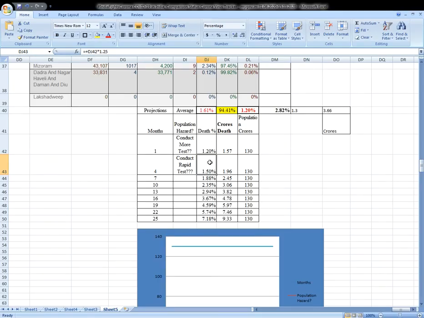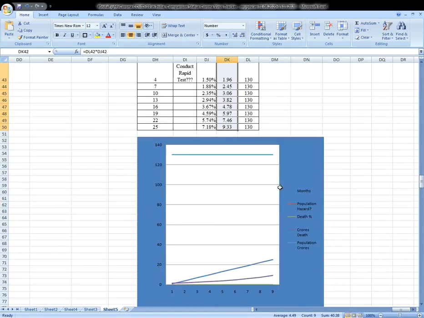So it goes on 1.5, 1.88, 2.35, 2.94, 3.67, 4.59, 5.74, 7.18, and 1.7 changes to rising values of 1.96, 2.45, 3.06, 3.82, 4.78, 5.97, 7.46, 9.33 crores. This shall be our status within 2 years, from the 1.7 crore range to 9.33, if you keep only 1.2% consideration.